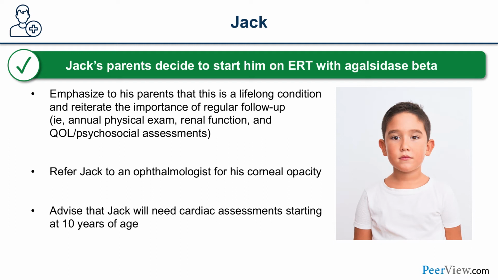There's a whole bunch of tests, but at the minimum, do an annual physical examination. Also advise that Jack will need cardiac assessment starting at age 10, and he might need a follow-up with an eye doctor, because even though corneal verticillata by themselves don't impair vision, there might be other ocular manifestations of Fabry disease that should be followed.